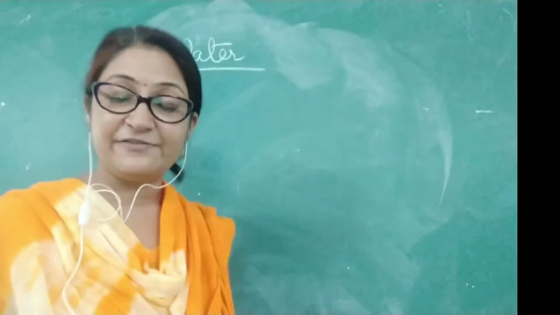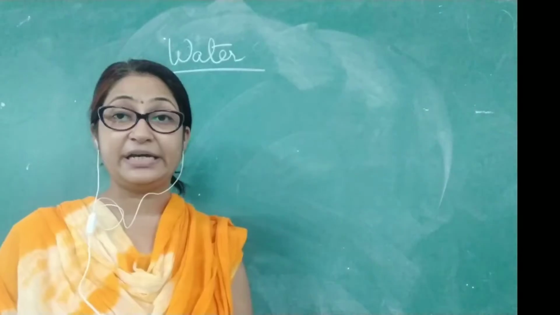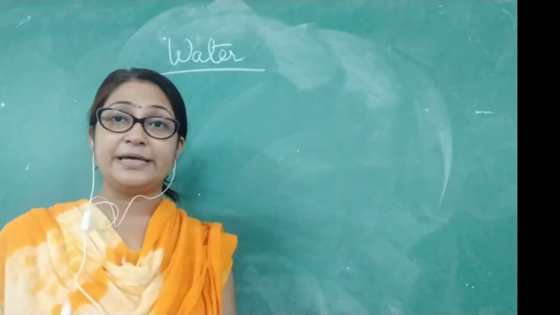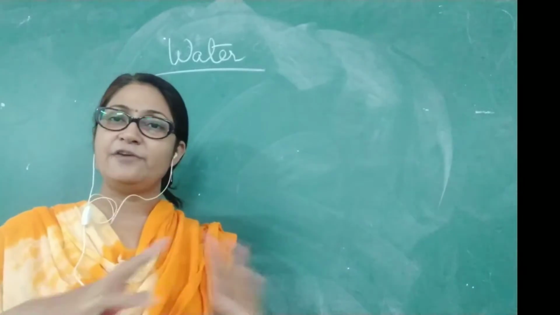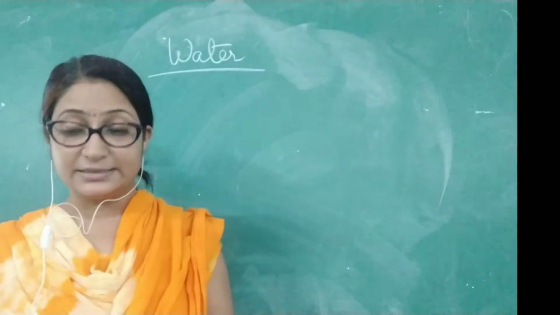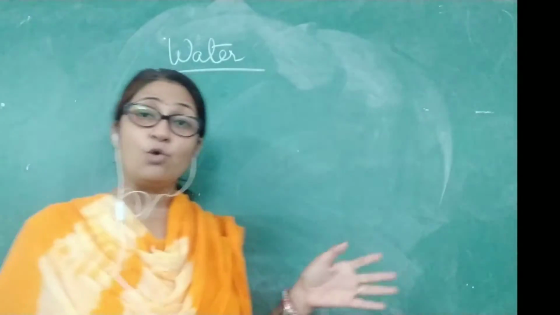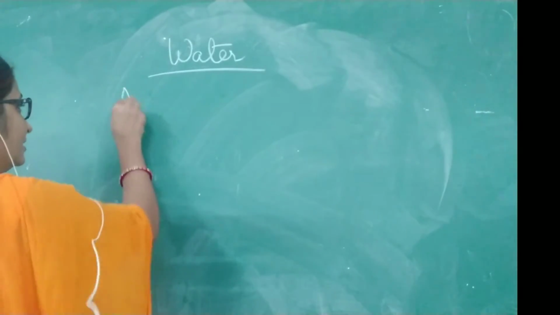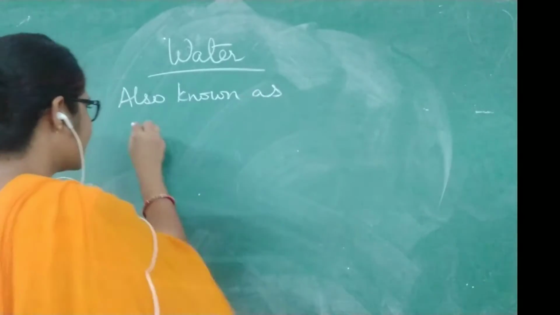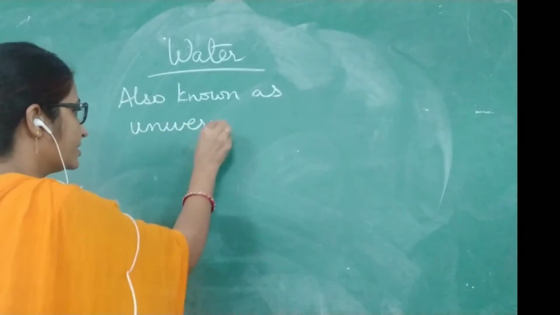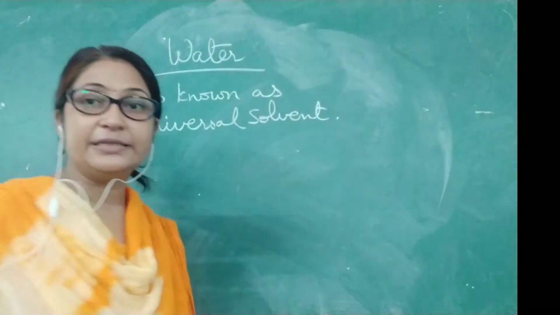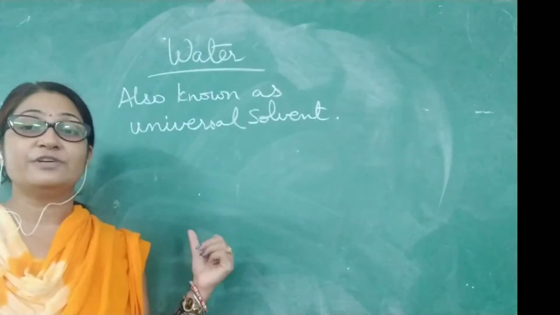So it is a life supporting thing which is required by every one of us, required by human beings, animals, insects, birds, plants, every one of us require water for one or the other thing. Water is also known as, a very important point here, universal solvent. Keep this in mind, that water is also known as the universal solvent.